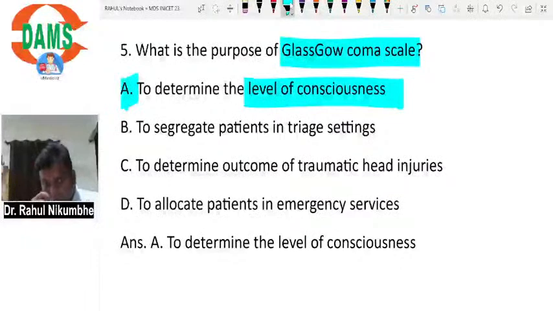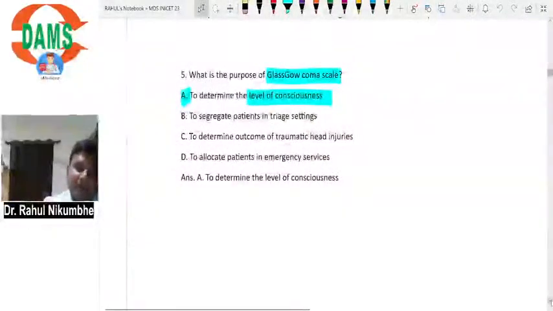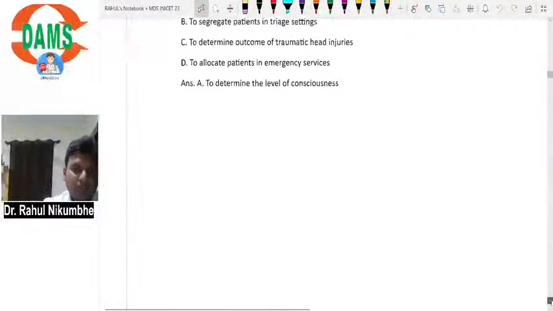To segregate patients in a triage setting? No, it is not used for that. Determine outcome of traumatic head injuries? No, it can tell you the condition of your patient, but it cannot tell you the outcome, what will be the prognosis, good or bad. Then to allocate patients in emergency services? No, it is not used. The only use is to know the condition of our patient. What is Glasgow Coma Scale?